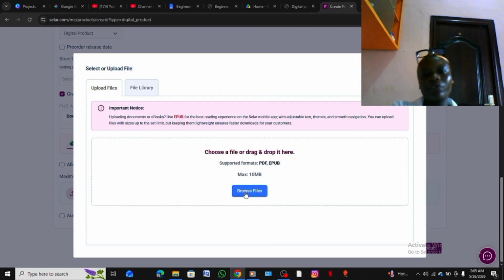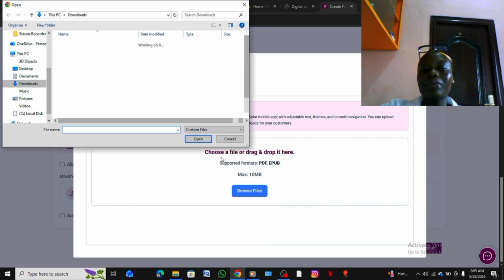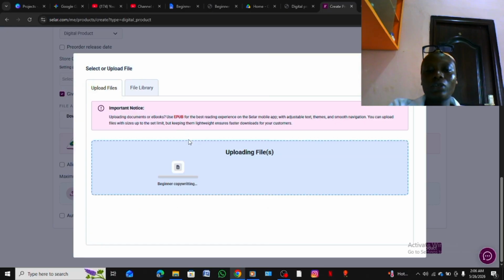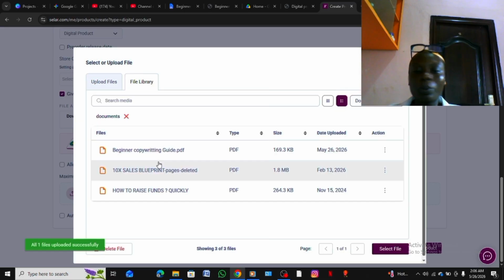Now we're in file libraries and we want to upload our file. To really show you what it supports, it supports PDF format and EPUB format, and the max should be 10 MB. So the beginner copy guide is here, and I'll open it. I've put it now. It's uploading, and we are done. It has been uploaded successfully.